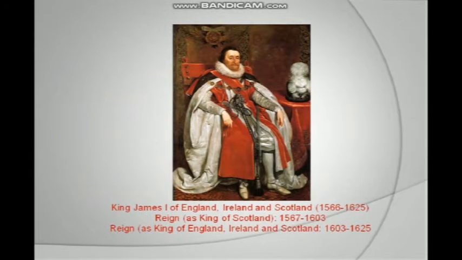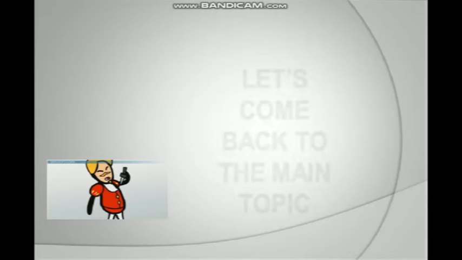King James I of England, Ireland and Scotland. 1566 to 1625, reign as King of Scotland. 1567 to 1603, reign as King of Scotland. 1603 to 1625, reign as King of England, Ireland and Scotland. Let's come back to the main topic.